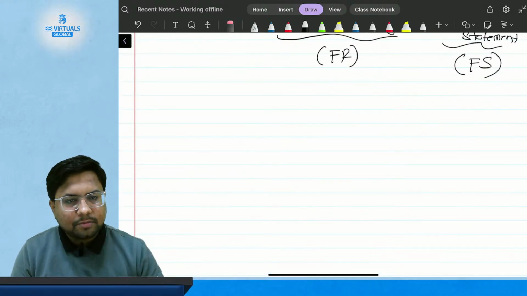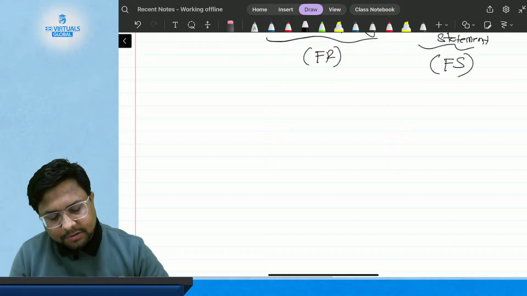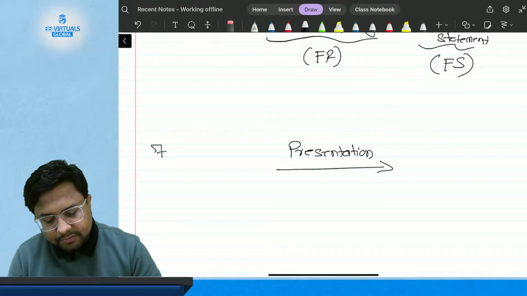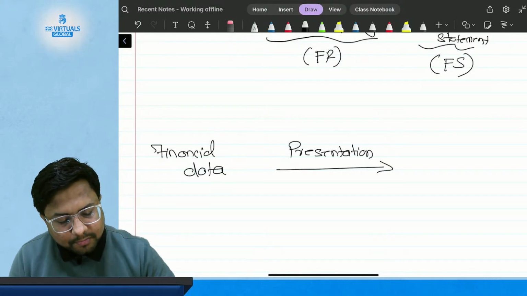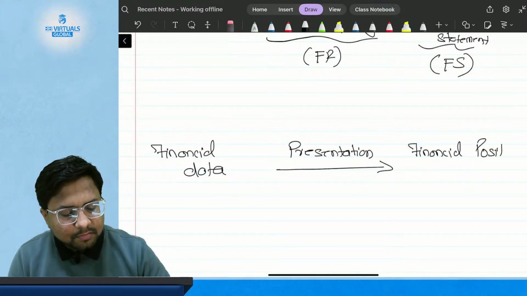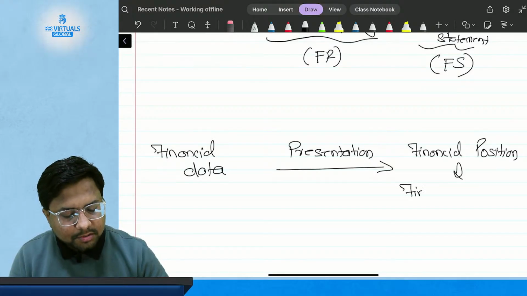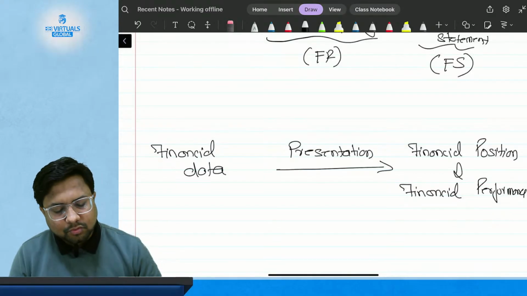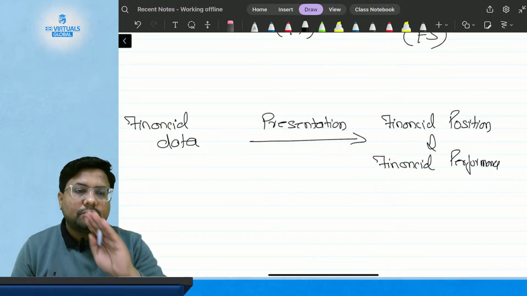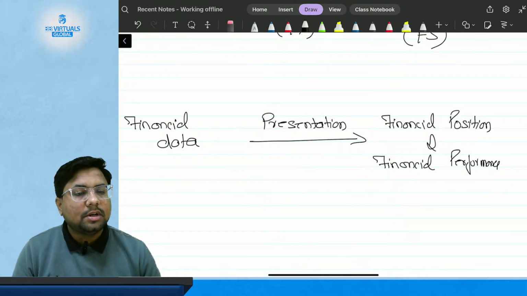So what is financial reporting? Financial reporting is a presentation of financial data in the form of financial position and in the form of financial performance.